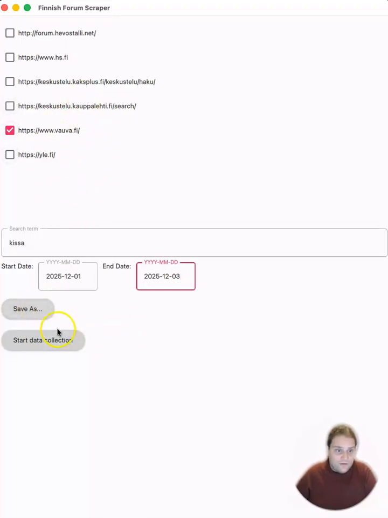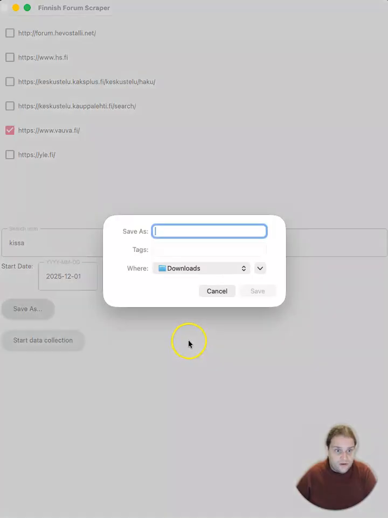And after you've done all of this, the only thing that you need to do is to choose where to save the file, the outcome. So I'll call it kissa.csv. It needs to be stored as a CSV file at this time. And I'll store it in my downloads folder.